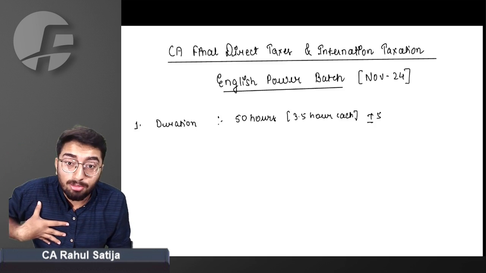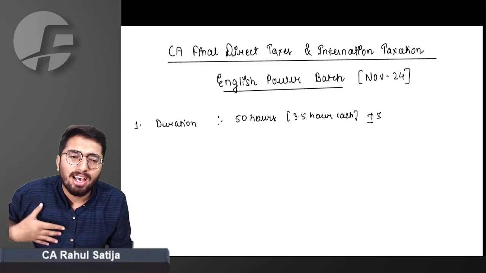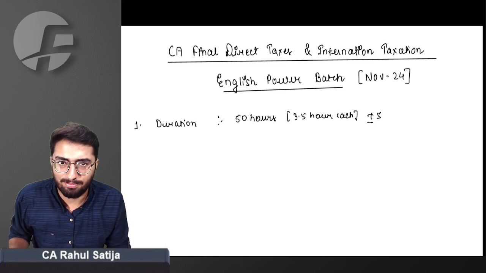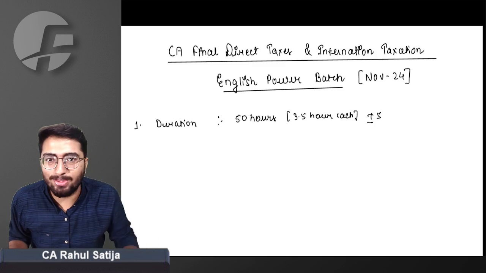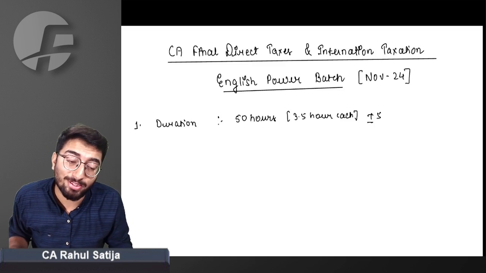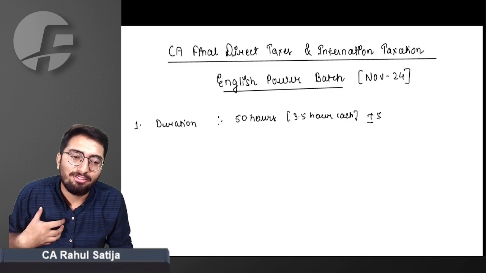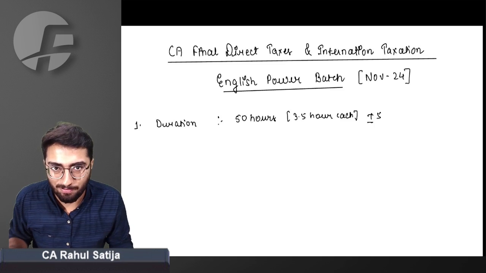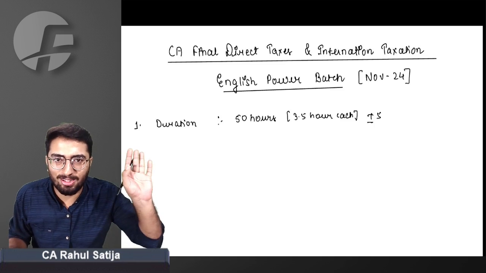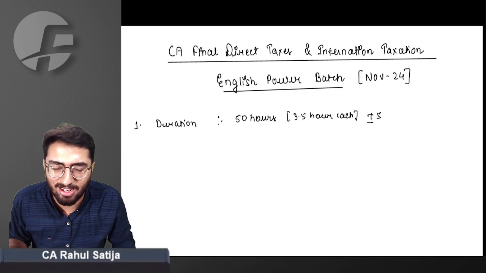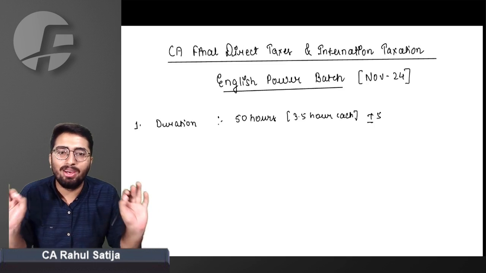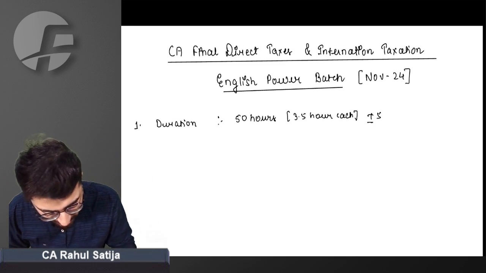Sir, 47 hours? Is it possible to complete in 47 hours? The right answer is I have done this. My regular batch, Hindi power batch, was expected to be completed in 60 hours, but I was able to complete it in just 57 hours. So I am very good at doing things before time. So it is possible that we may be able to complete this in 47 hours also, but I am not committing to you. Therefore, I am saying plus minus 5%.